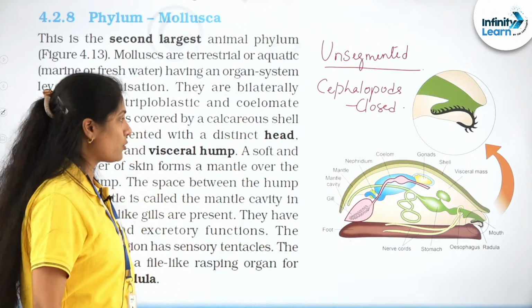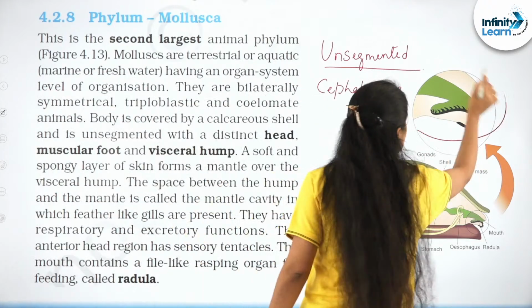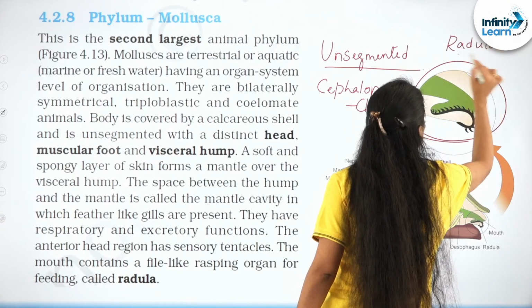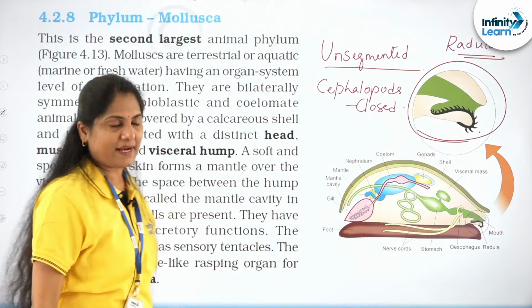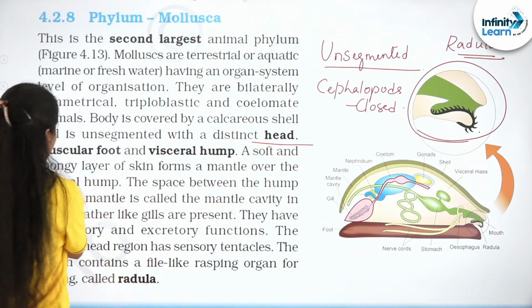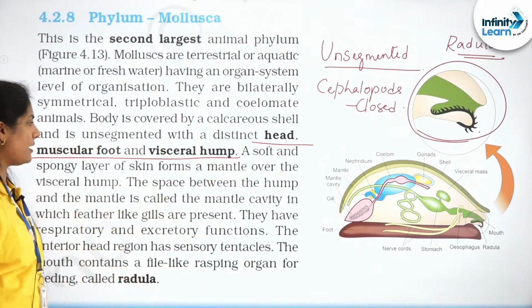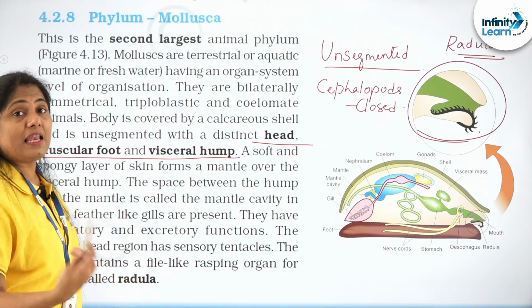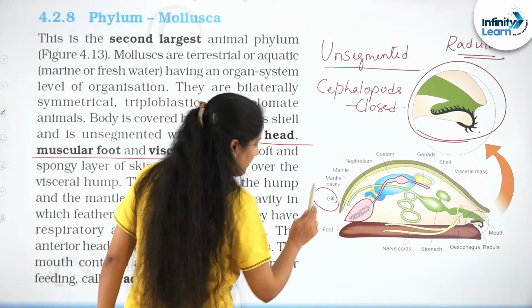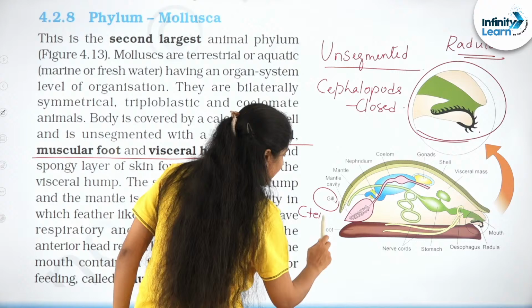All others are open. This is the radula I was talking about, which helps with rasping, the feeding structure that you find in these organisms. The body divisions are important: head, muscular foot, and visceral hump. They have gill-like feathers that you can see in the mantle cavity called ctenidia.